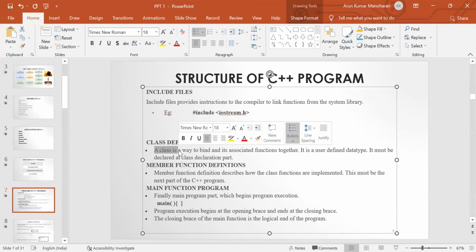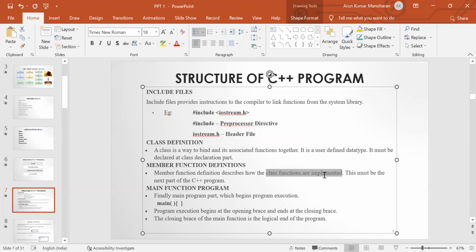So this is a user defined data type. And then the next one is a member function definition. Member function definition describes how the class functions are implemented. This must be in the next part of a C++ program. And the next one is the main function.